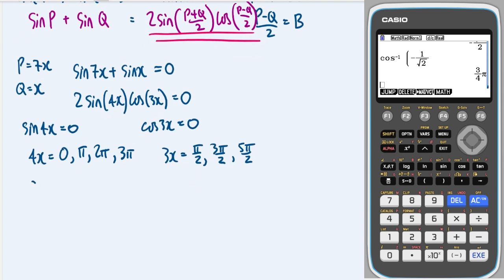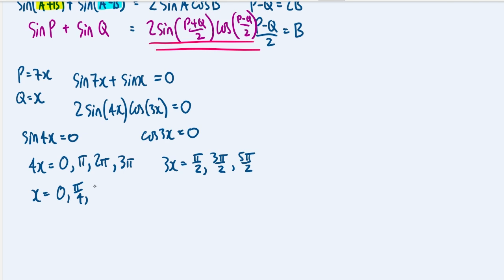So then we just divide through by 4, so I get 0, pi over 4, pi over 2, and 3 pi over 4. Then dividing through by 3 gives me pi over 6. It gives me pi over 2.